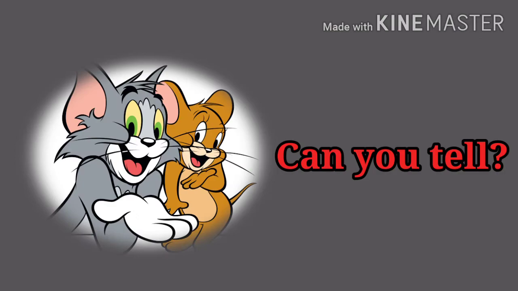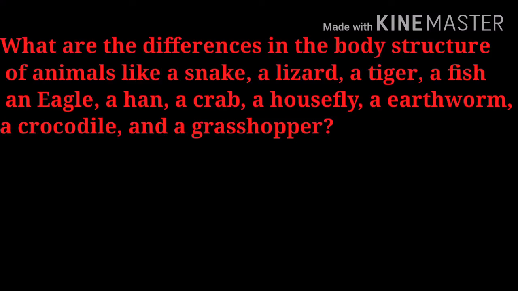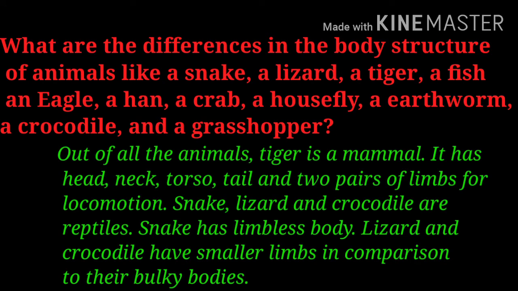Can you tell what are the differences in the body structure of animals like a snake, a lizard, a tiger, a fish, an eagle, a hen, a crab, a housefly, an earthworm, a crocodile, and a grasshopper? Out of all the above animals, tiger is a mammal. It has head, neck, torso, tail, and two pairs of limbs for locomotion.